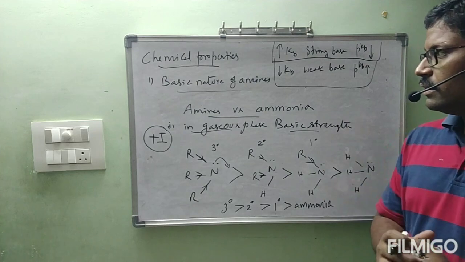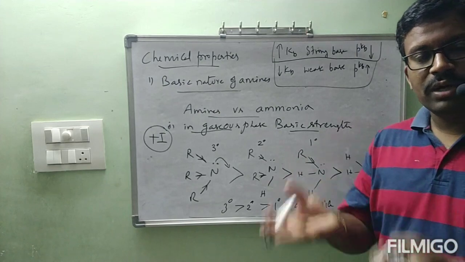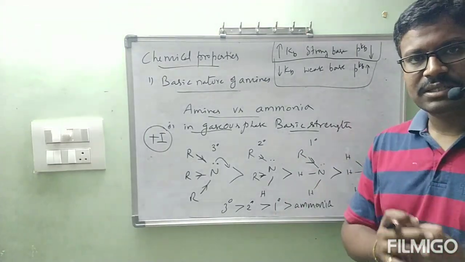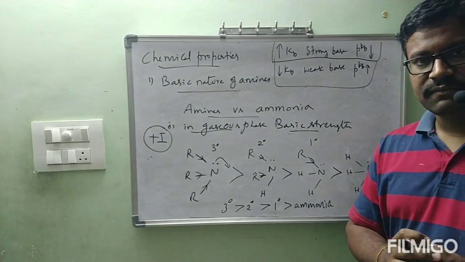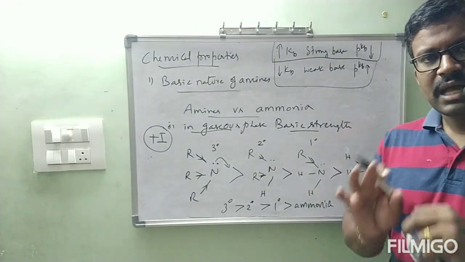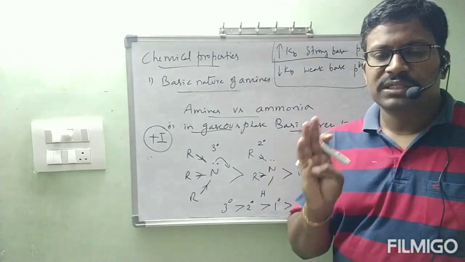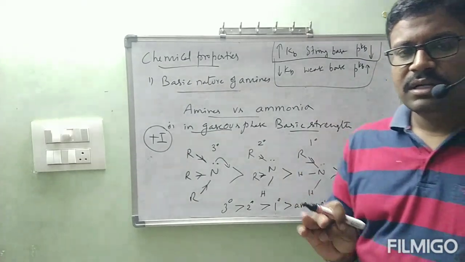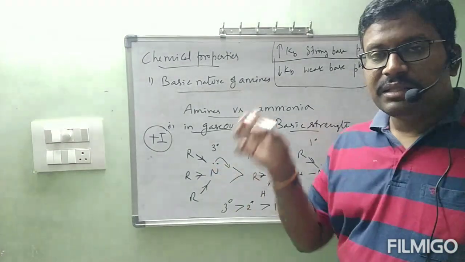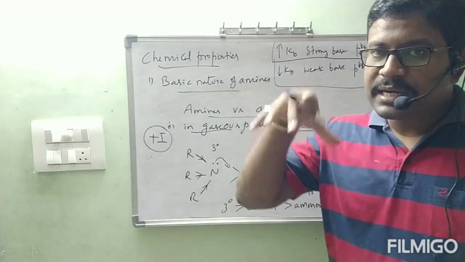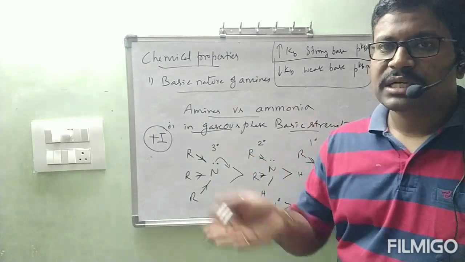Okay, ma. Today, actually, I can start with next one also, but it will take more time, and in the middle we cannot stop that one. That is basic nature of amines versus ammonia in aqueous phase. So in next class, entire class, I will complete that one fully. Those 3 factors. What are those 3 factors, ma? First one, steric hindrance. Second one, solvation effect. Third one, Plassey effect. Plassey effect here also we have seen. These 3 are going to be implemented at a time, and we are going to get the order of primary, secondary, and tertiary. That one in next class we will see.